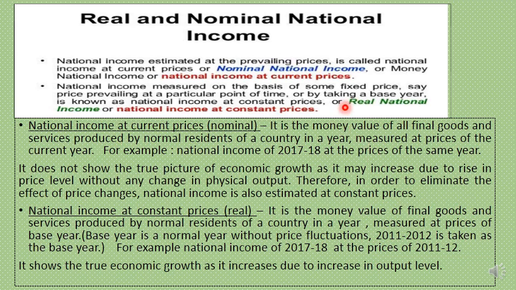But real national income is without price change. It shows the real growth, or the increase in output level, whereas nominal is monetary national income because it changes merely due to price rise. It's not that there will not be any change in physical output.